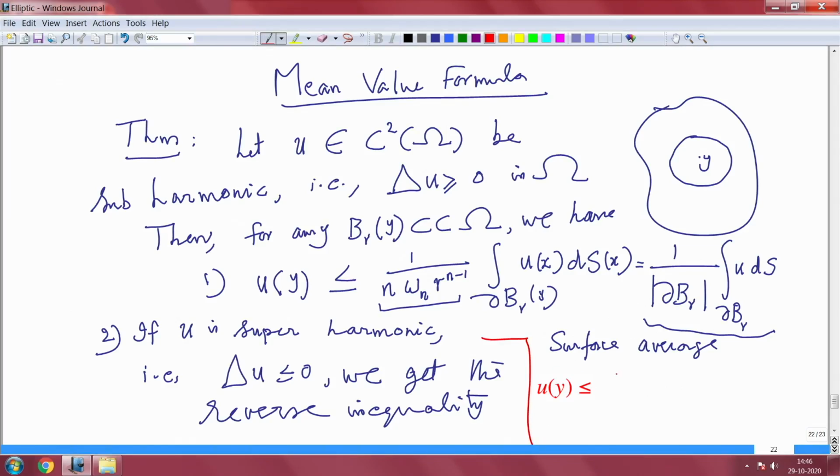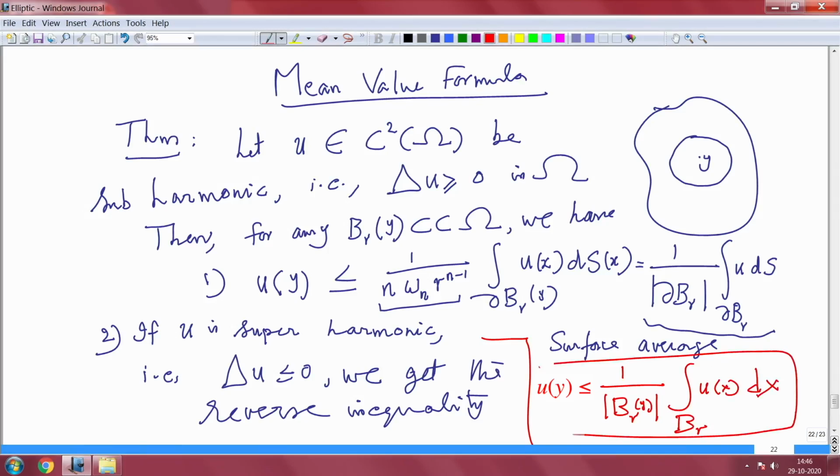the volume average, that means 1 over modulus of Br of y times the integral over Br of u of x dx. So, you have both, this is the volume average, and you have the surface average. That is very interesting.